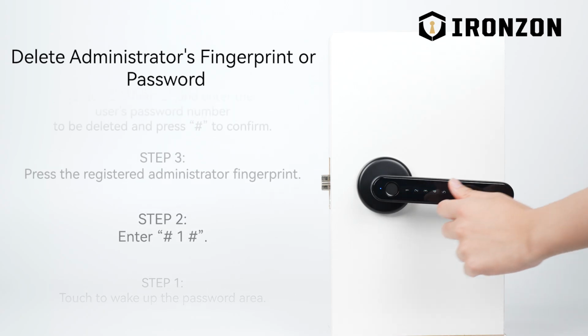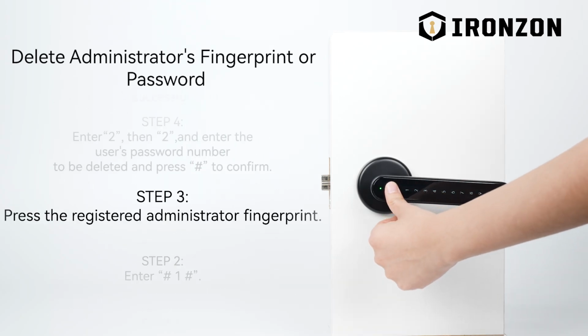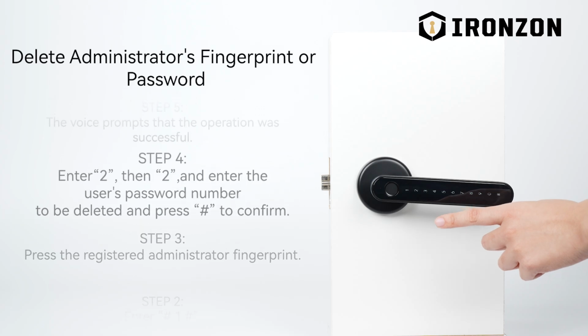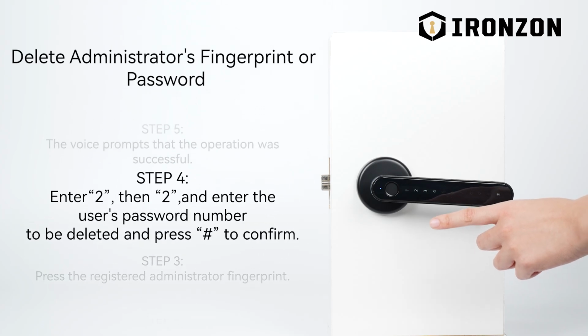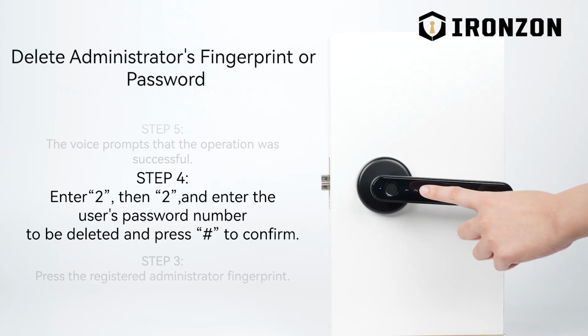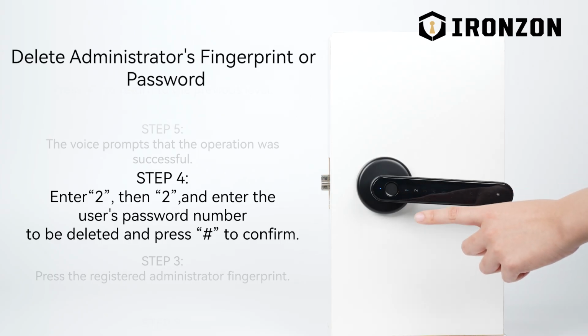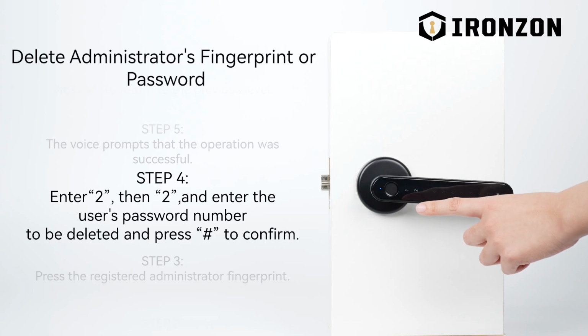Please enter administrator information. Verification succeed. Press 1 for administrator setting. Press 2 for common user setting. Press 3 for system setting. To return to the previous level, press the pound sign key. Press 1 for adding common user. Press 2 for deleting common user. To return to the previous level, press the pound sign key.